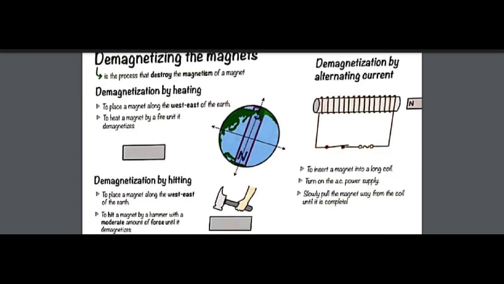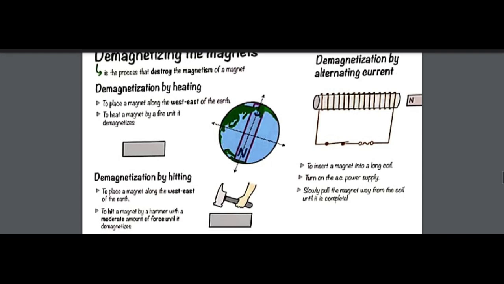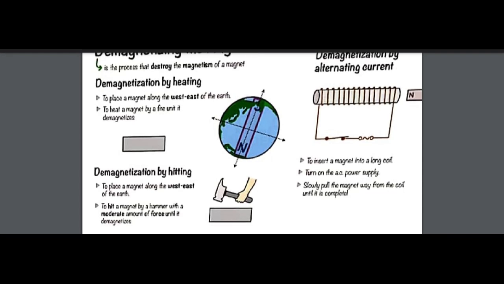Demagnetism by hitting: hit a magnet by a hammer with a moderate amount of force until it demagnetizes. So you don't have to put all of your force. This is a specific sequence in which you have to apply your force, not more than a specific amount. Okay, did you get the point? Yes. And then the next thing is